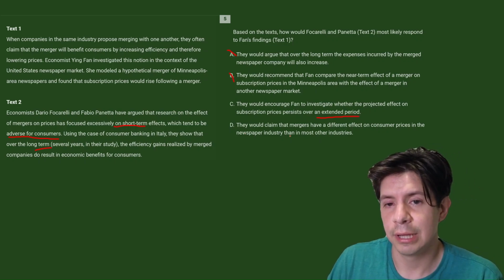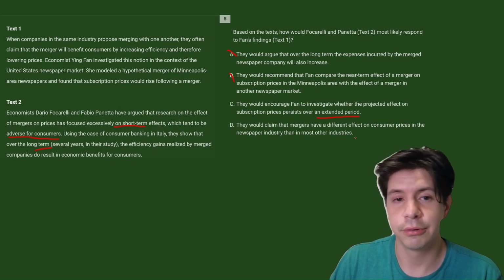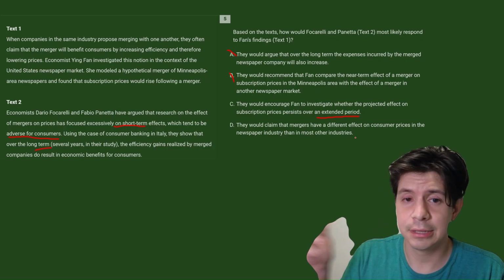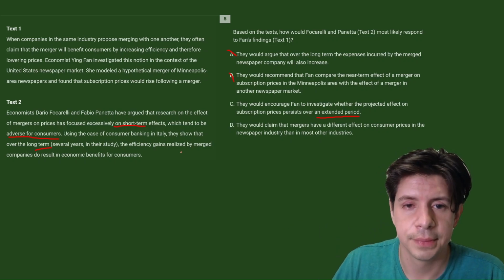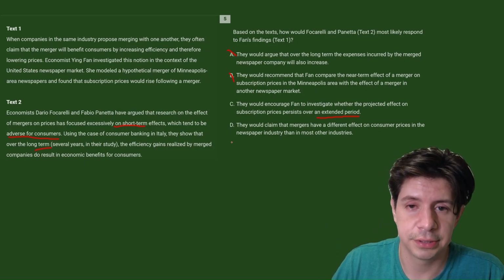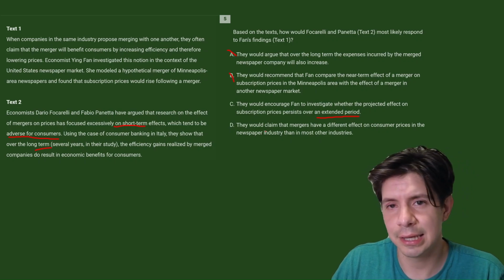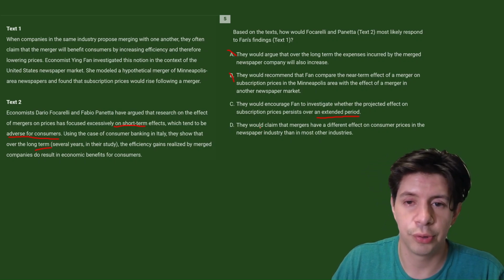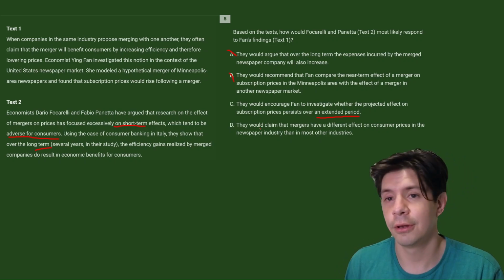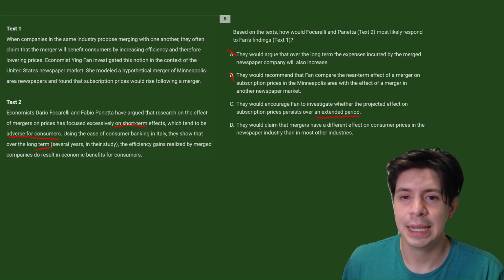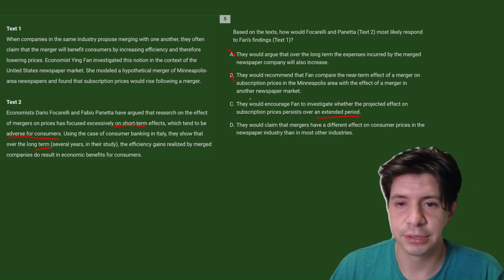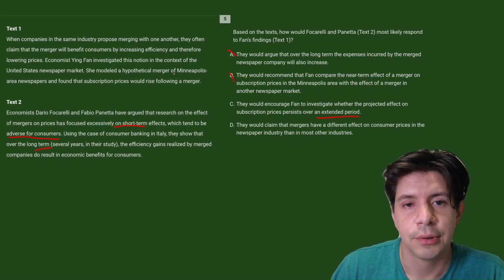And then D, they would claim that mergers have a different effect on consumer prices in the newspaper industry than in most other industries. Again, they're not focused on comparing across industries, right? So you could kind of see like if they had no choice, right? And they were told like actually over the long term it also doesn't work, then they would be like, well, the newspaper is just an exception, right?